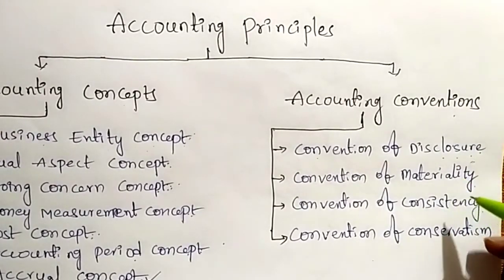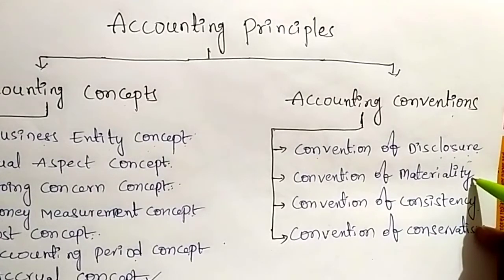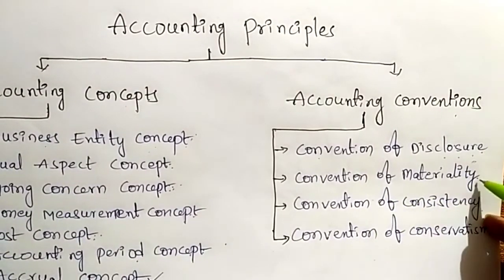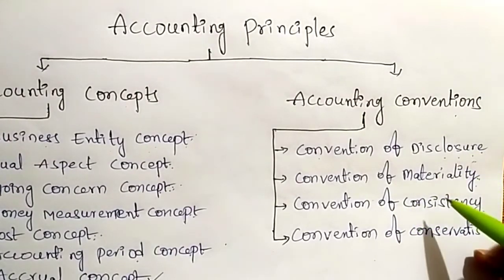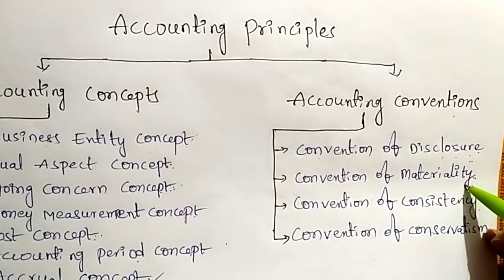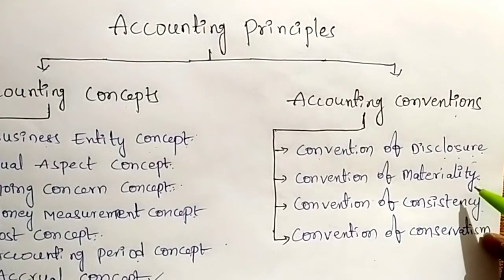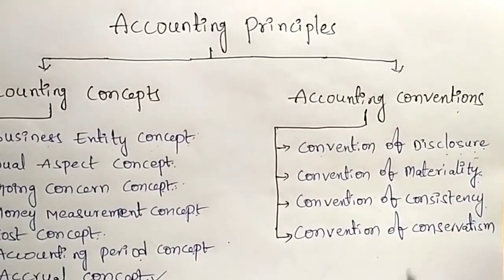Next, coming to the second convention, that is the convention of materiality. It is similar to this.